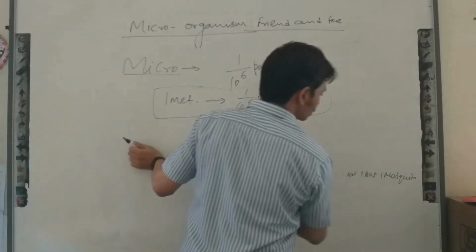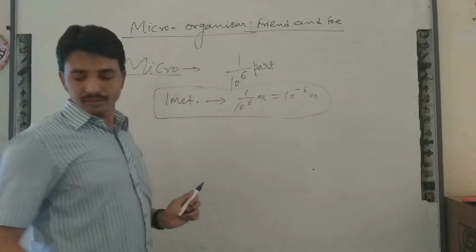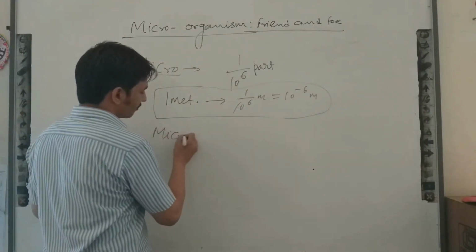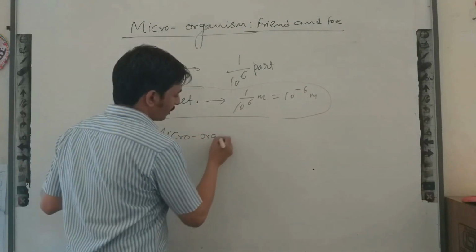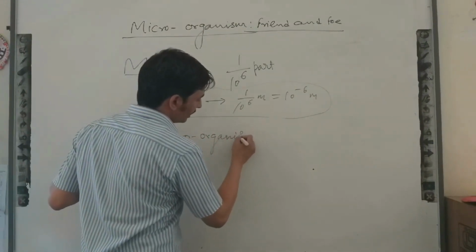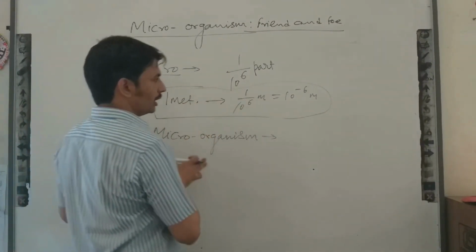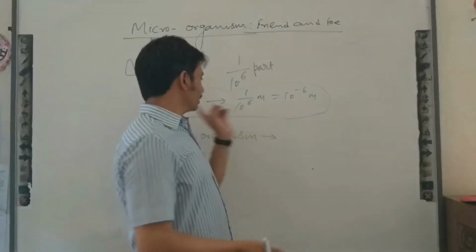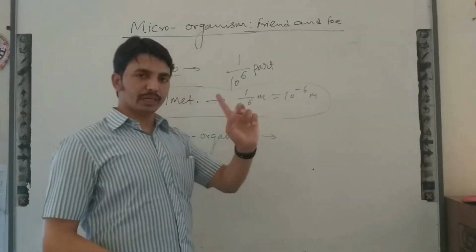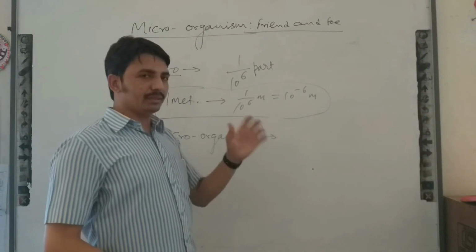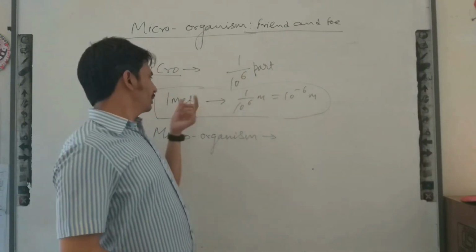Okay, so now our word is complete: microorganism. Organism means living thing, micro means too small, approximately. Whether we are converting meter into micro, nano, or centimeter, ultimately we are focusing on micro.